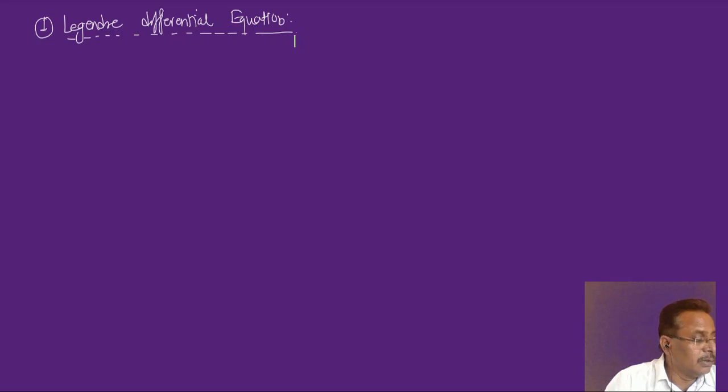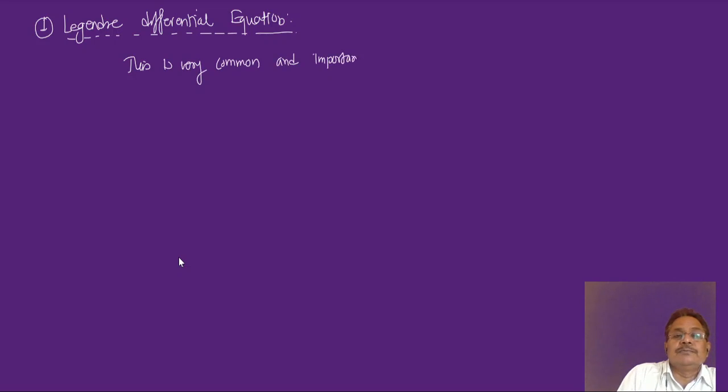So remember, this Legendre differential equation is one of the very common and frequently occurring differential equations in physics as well as in engineering, and therefore whenever we go for the Laplace equation in the spherical polar coordinate system, and when we separate the variables, one of the differential equations obtained is of the type of Legendre differential equation. Okay, so we'll write one line. This is a very common and important differential equation in physics.